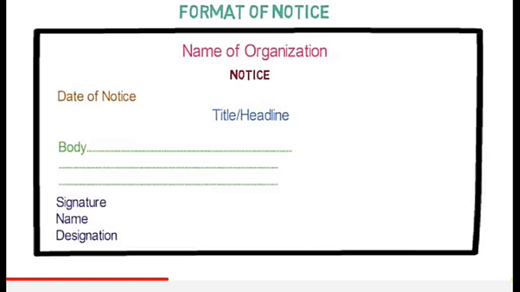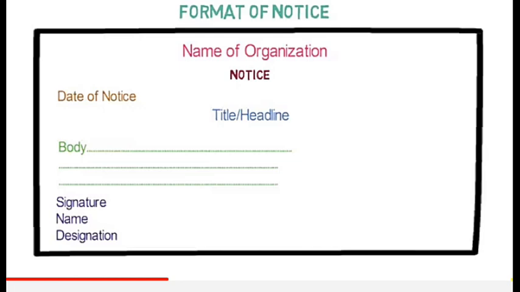The content should take 3 to 4 lines to cover. You can begin the content like this: this is to inform all the students, or all the students are hereby informed.